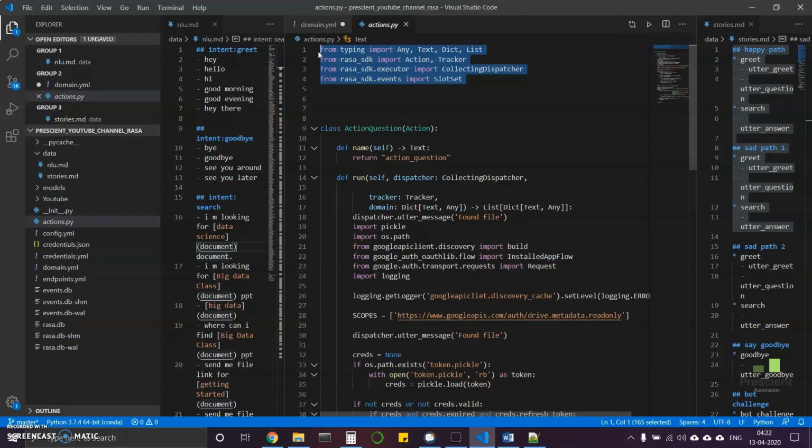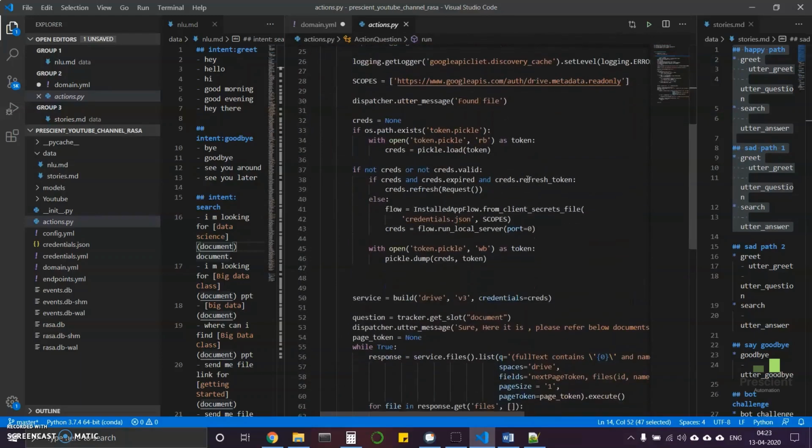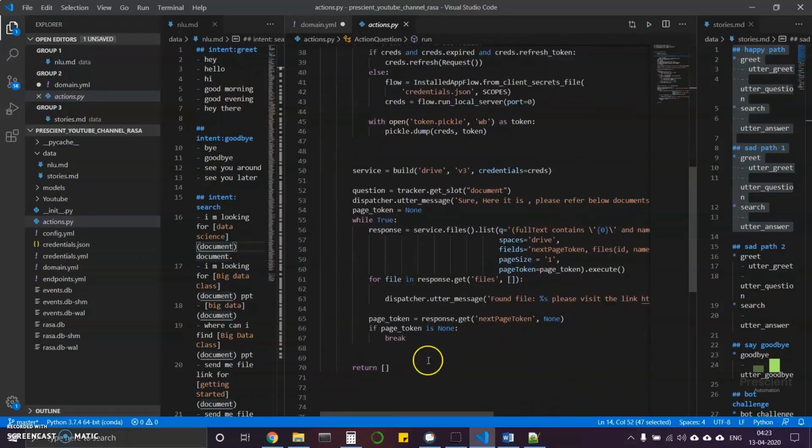This is also the structure: def name and def run are there, but these are all commented out, and we need to edit these to get the data from there.